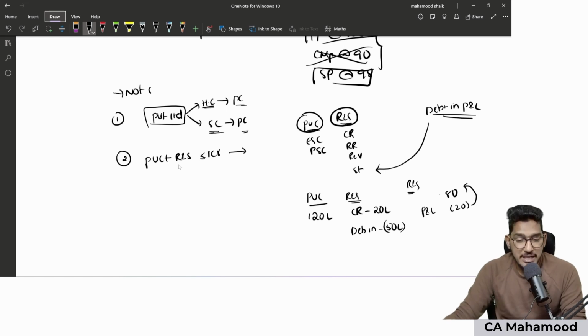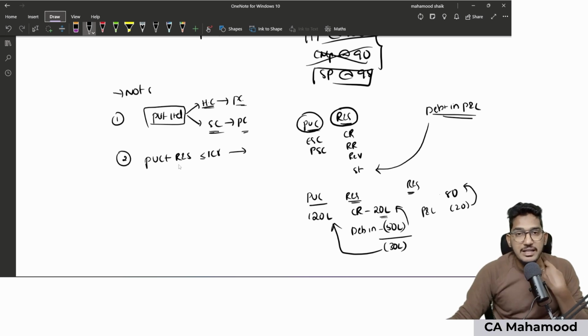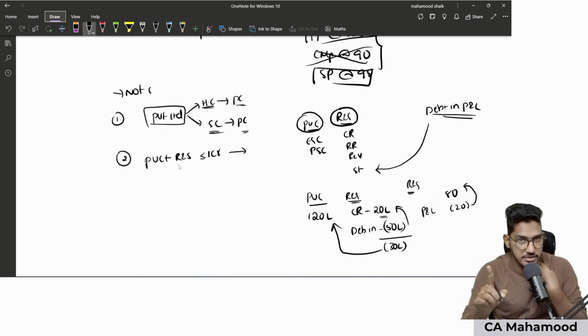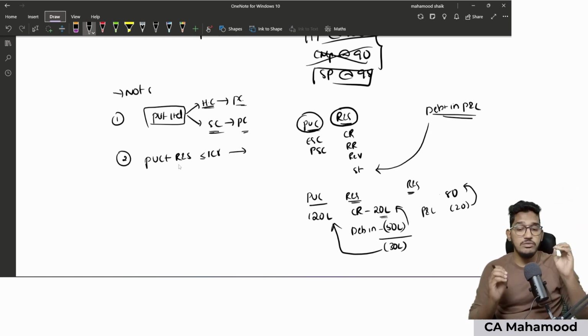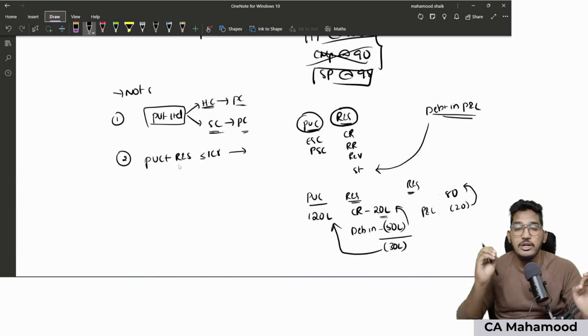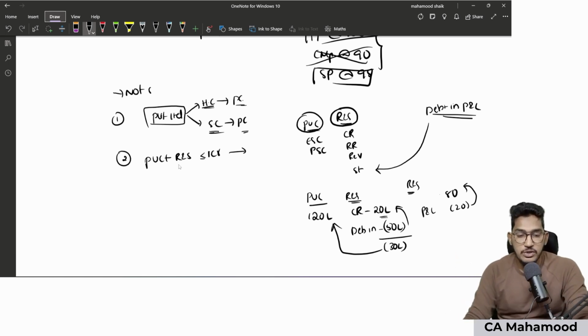Now, out of this debit balance in the P&L, only 20 could be adjusted against the reserves. Even after that, 30 lakh rupees of excess debit balance is left out. Can this be adjusted against the paid up capital for the purpose of calculation? Yes, it can be adjusted. So, excess debit balance in the P&L can be adjusted even against the paid up capital for the purpose of calculation of paid up capital and reserves and surpluses. So, these special things you have to keep in mind.